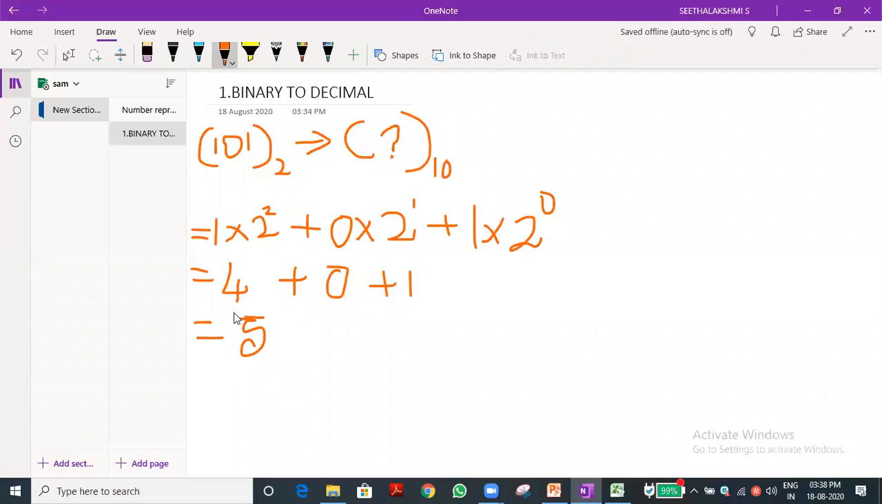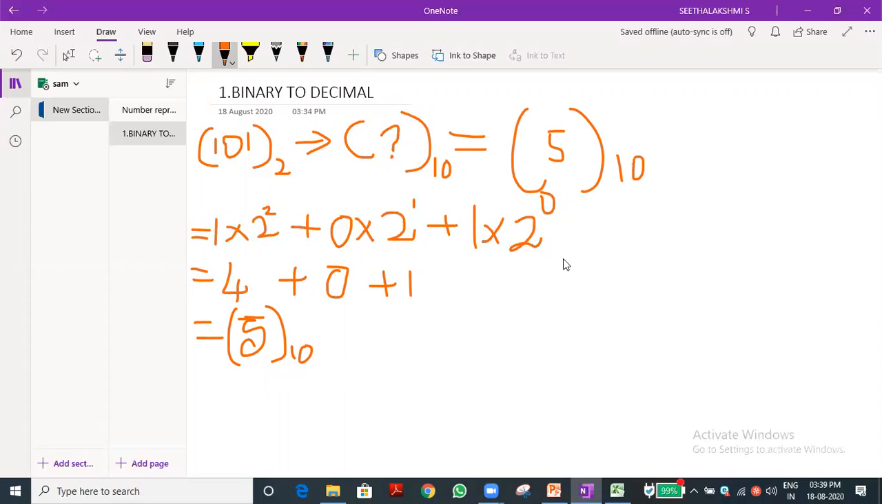So what is the answer? 5. We need to mention it in decimal. Have you understood that? Now you know the binary system. For example, if you type 5 in a computer, how will the computer take it? It will take it as 101. Have you understood this?